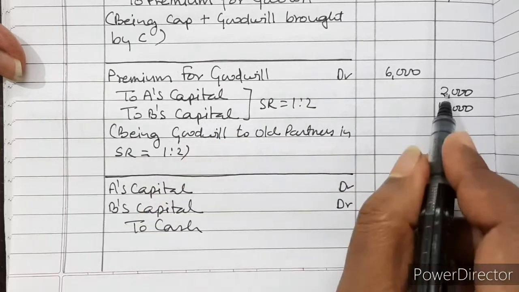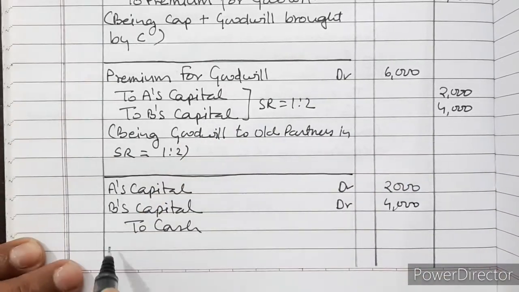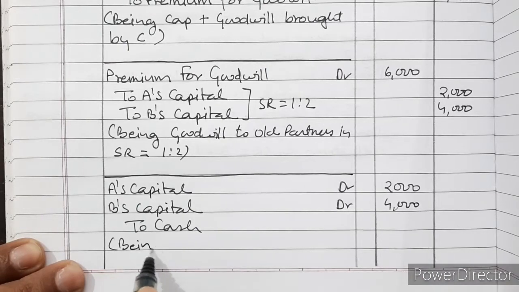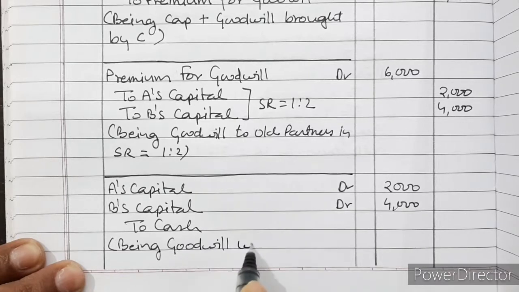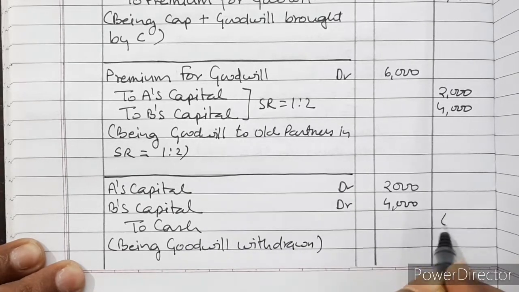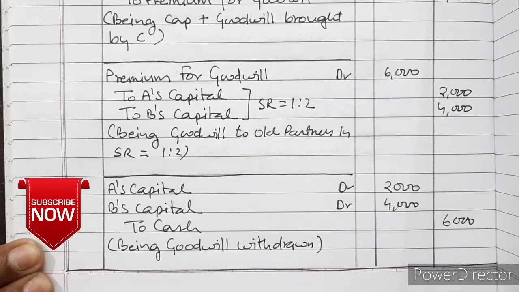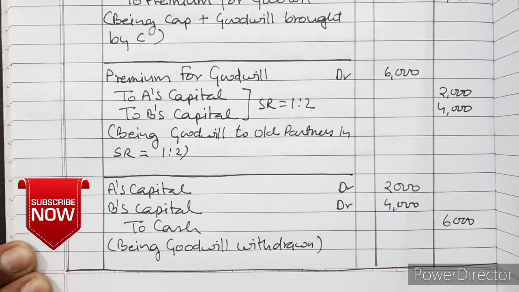Whatever A has received, he has withdrawn through cash. So being goodwill withdrawn. This is the solution.